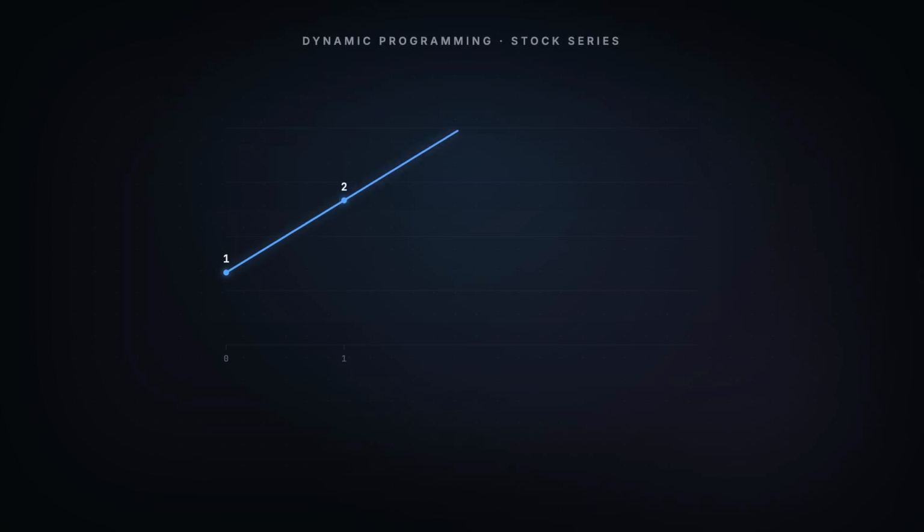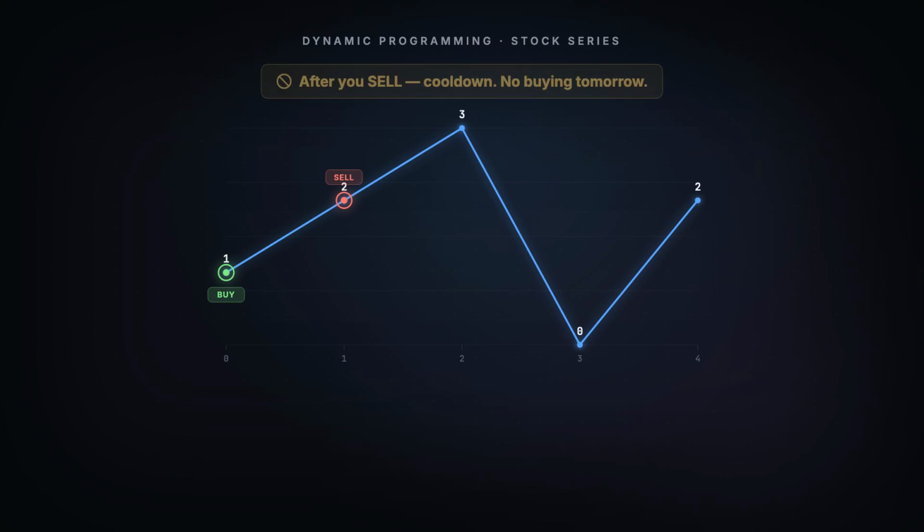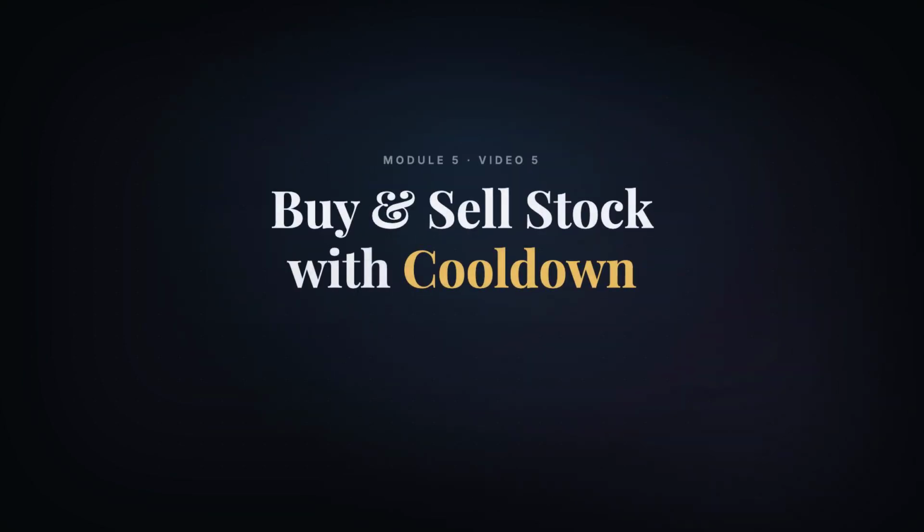Here is a stock chart. You can buy and sell as many times as you want, but there's a catch. The day after you sell, you must rest. No buying allowed. That single timing rule changes everything. This is buy and sell stock with cool down.